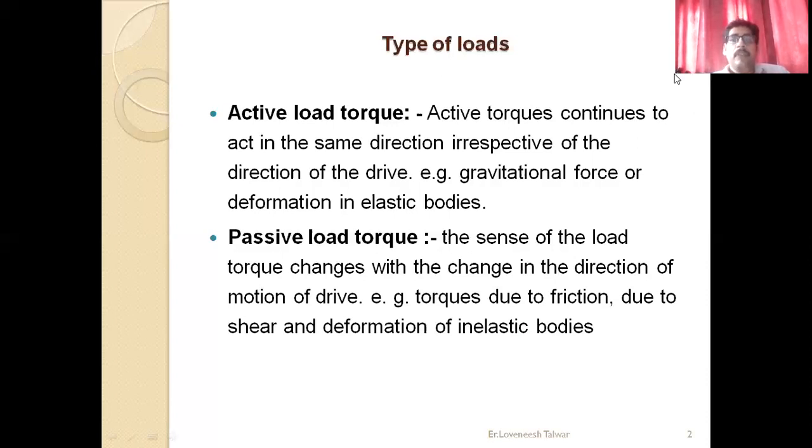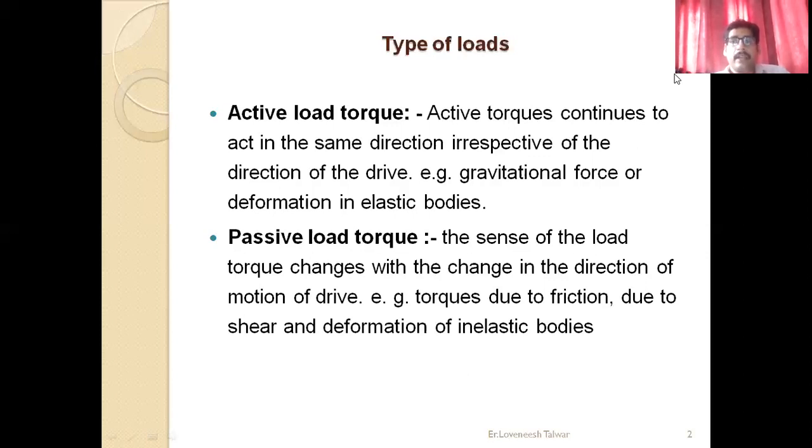But if you change the direction of the prime mover associated with the drive from anti-clockwise to clockwise, your load direction will not change. That is, load direction is independent of your drive direction. This type of torque is called active load torque. For example, gravitational force and deformation in elastic bodies. Here, the direction of rotation is independent of your drive direction.